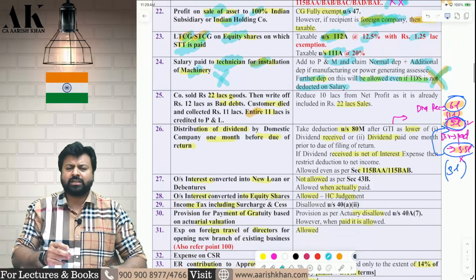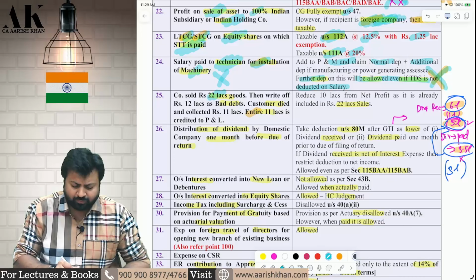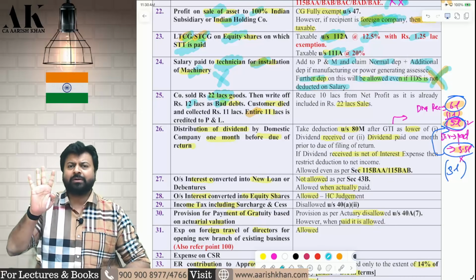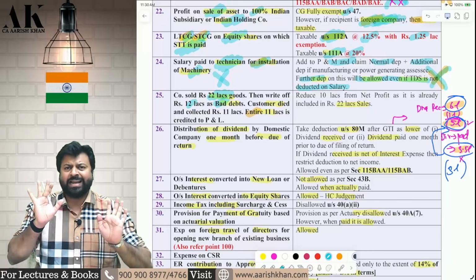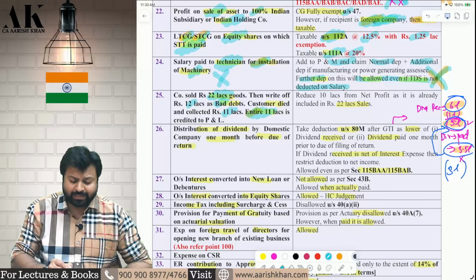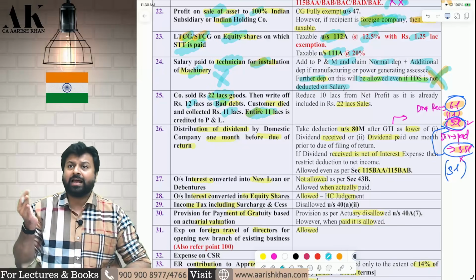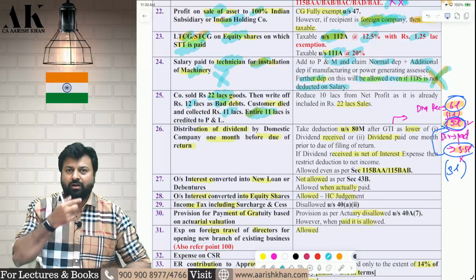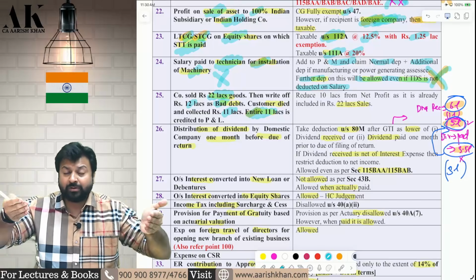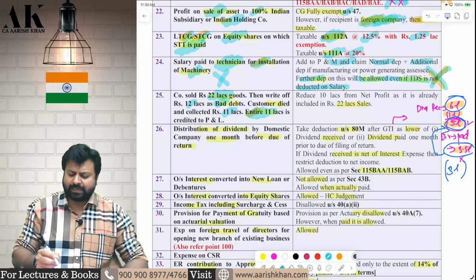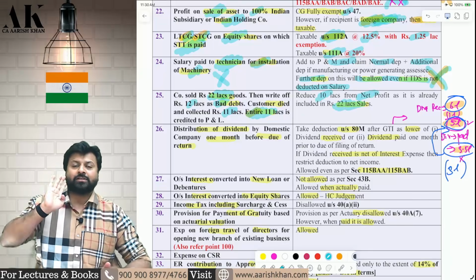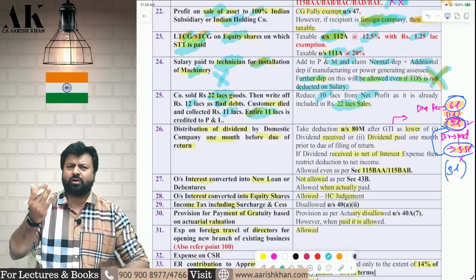Next one is a very routine adjustment. A lot of times they have asked: you have sold goods of 22 lakhs. Out of that, 12 lakhs has become bad debt, so you have written off. Now, how much is receivable in the balance sheet? 10 lakhs. Now, you have received 11 lakh, and you have credited the entire 11 lakh to P&L. No, you cannot do that. 10 lakh you have already included in the 22 lakhs, correct or not? Therefore, how much are you supposed to receive? 10 lakhs. How much are you receiving? 11 lakh. Therefore, only 1 lakh is taxable. Therefore, reduce 10 lakh from the P&L account because that 10 lakh is already included in the sales. Go and think. I have told you about this a lot of times.